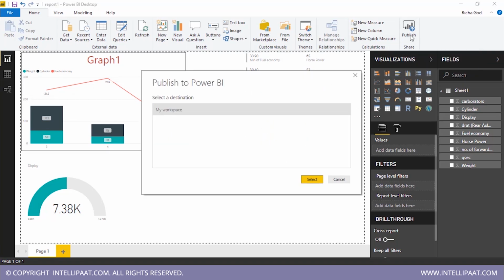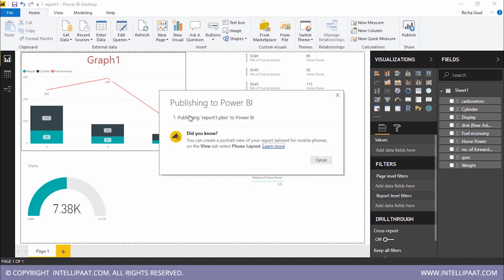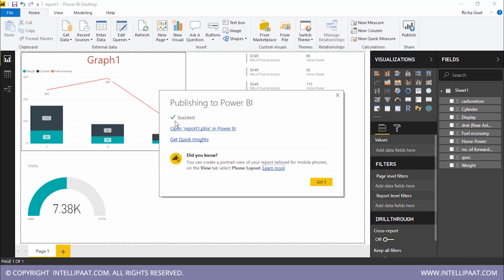See, I'll show you. I'll click on publish. It will be taken to my workspace, so I will select my workspace. Now this report 1 is being published to Power BI. See, now it is published. So I can open